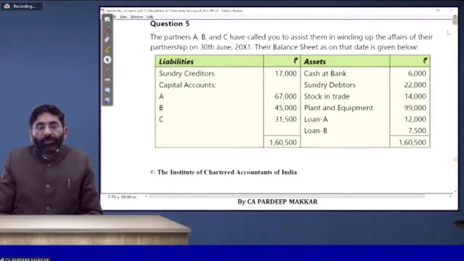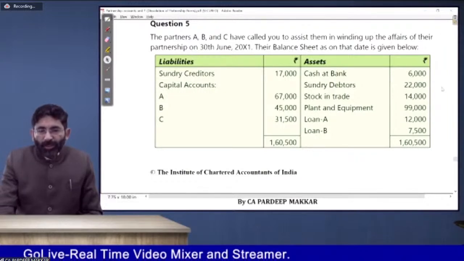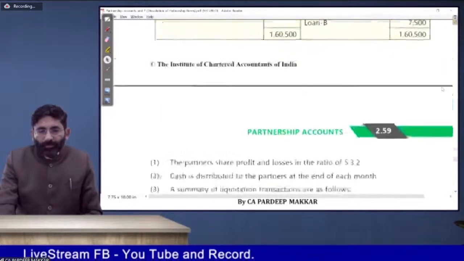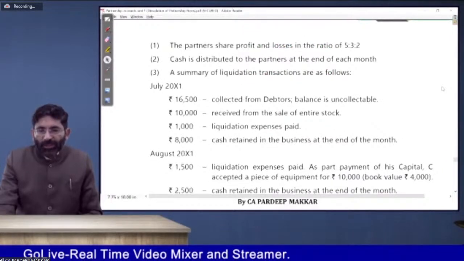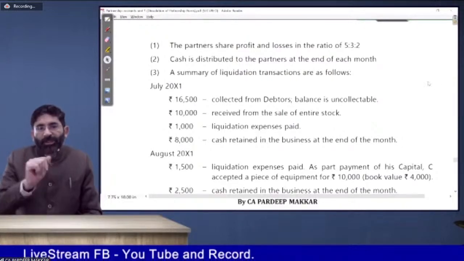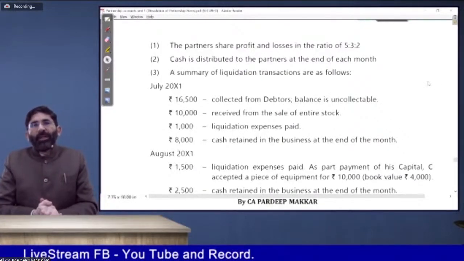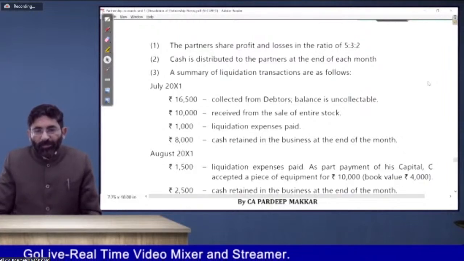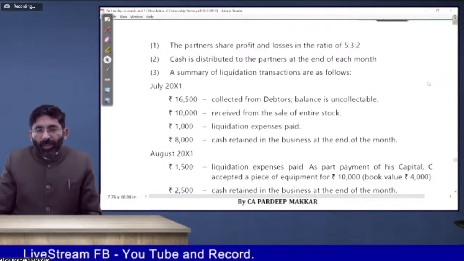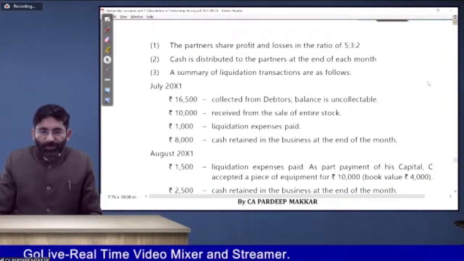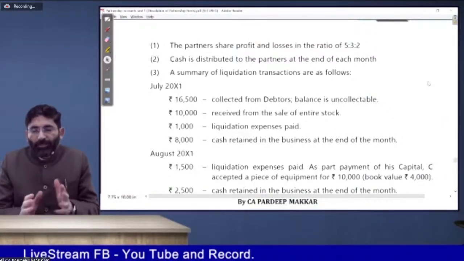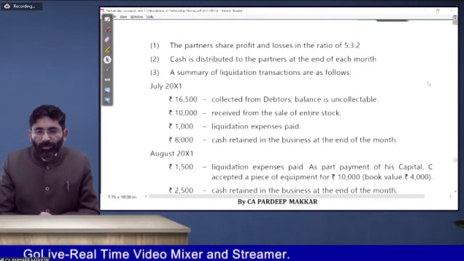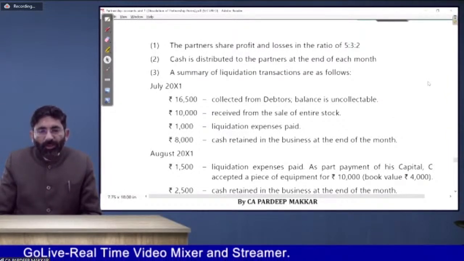So in winding up, we have to assist them. Balance sheet is given to you. Partners share profit in the ratio of 5:3:2. The cash is distributed at the end of each month, so it is very clear that allocation will be made at the end of each month. Summary of liquidation expenses is given. 16,500 is realized from debtors. Remaining is not realizable. If some amount is not realizable, that will be a loss to us or profit to us as per the case. 10,000 received from the sale of entire stock.